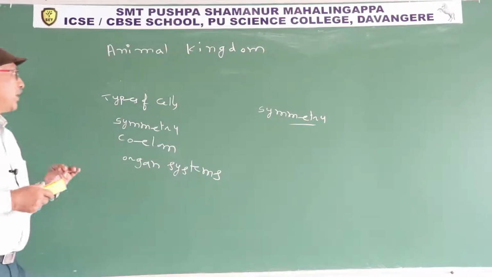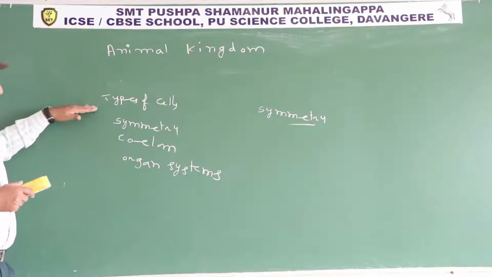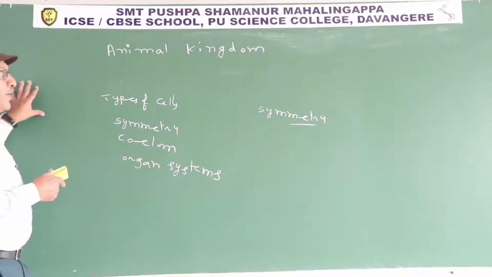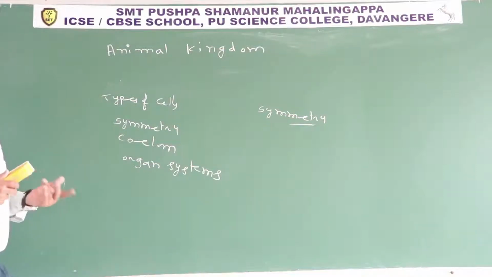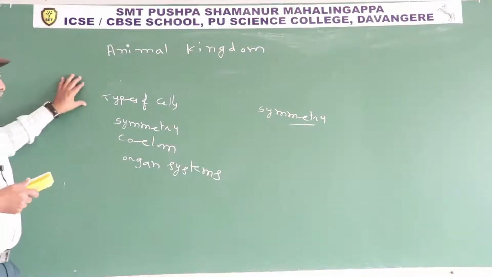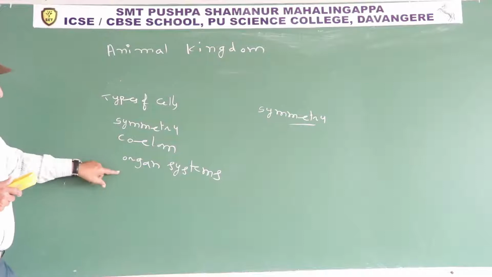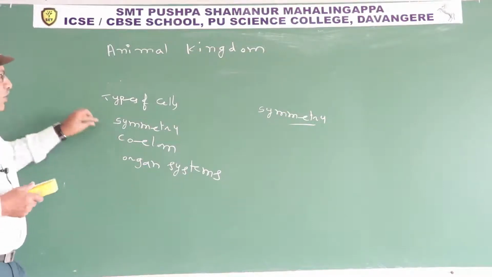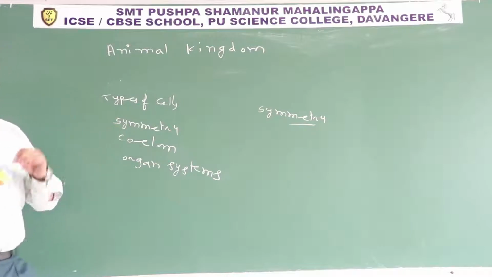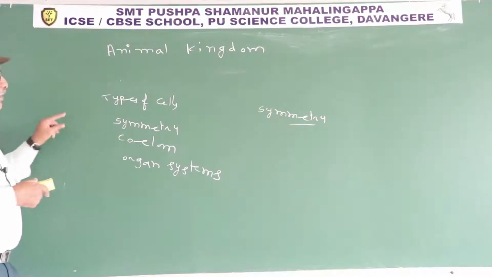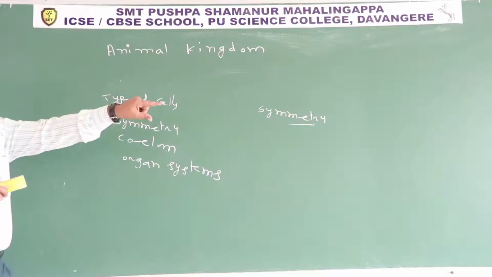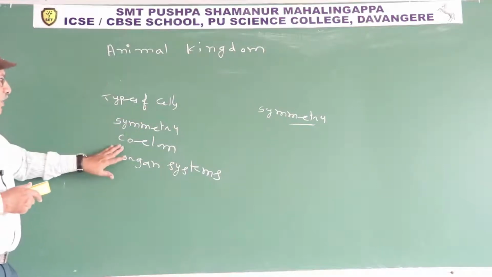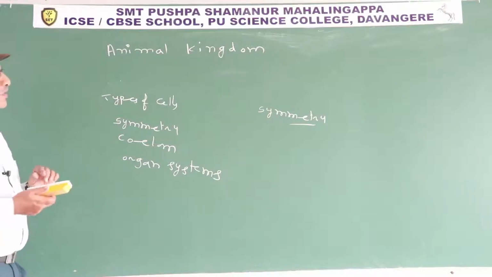So depending upon types of cells, symmetry, coelom, and organ system, animals are classified into different phyla. These are the points scientists considered during classification. So these points are the basis for classification.